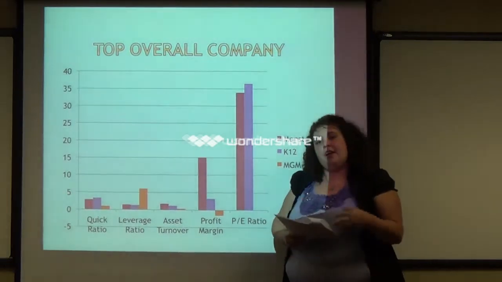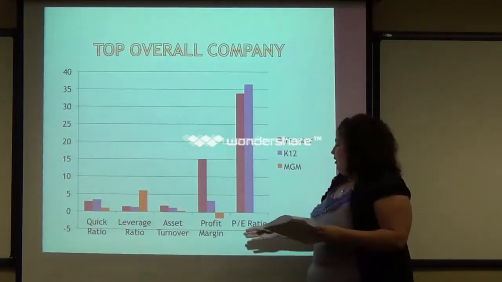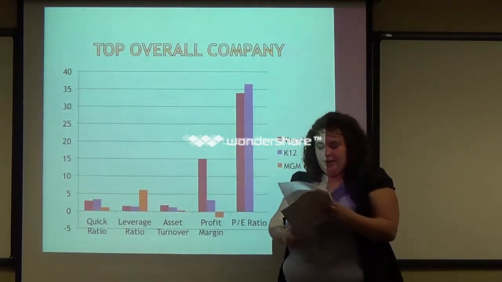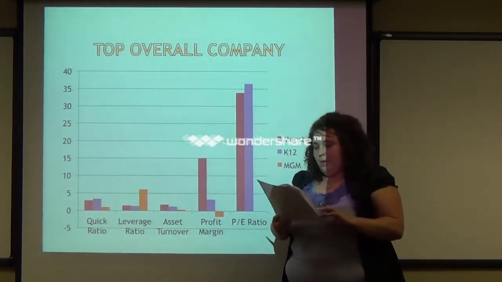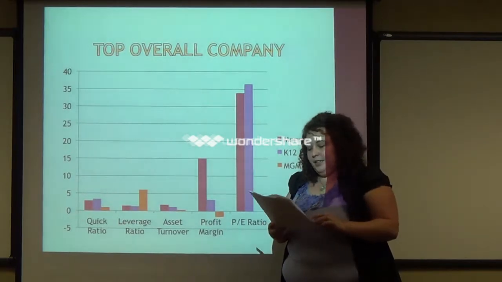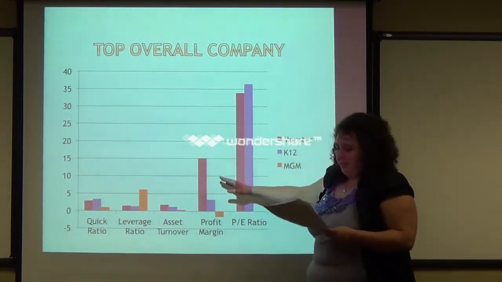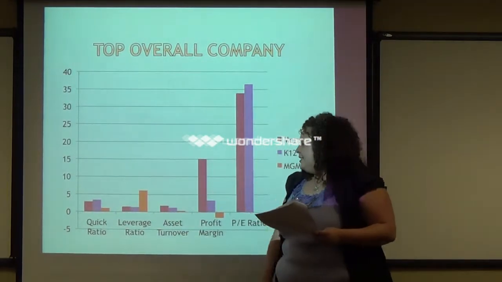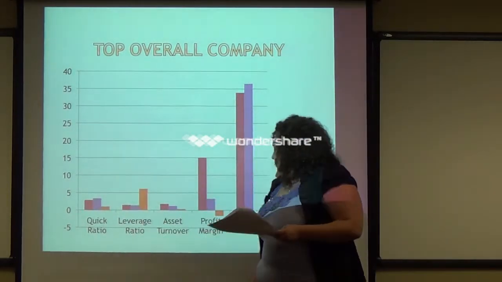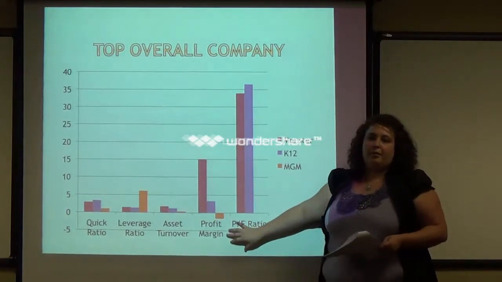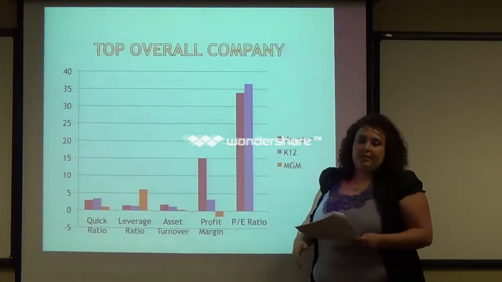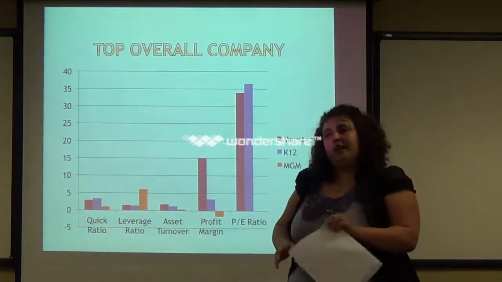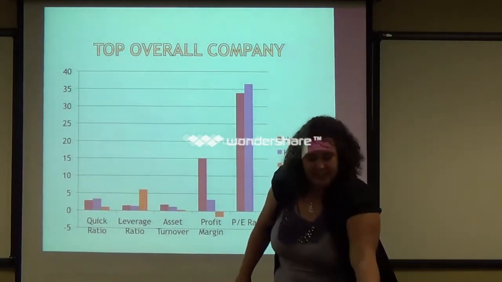And because they know how to make profit way better than K-12, and they're not too far behind on the other ratios, Monster would be the company that I invest in. Monster knows how to do profits. Monster knows how to flip over their assets. And quick and leverage ratio, PE ratio, they're not far behind. Monster is definitely the company I would choose out of the 3. And that was my presentation and my research.